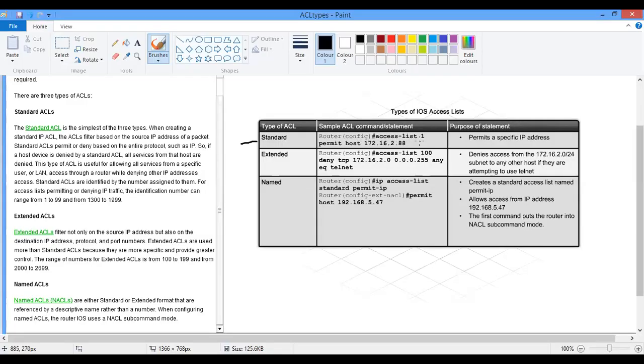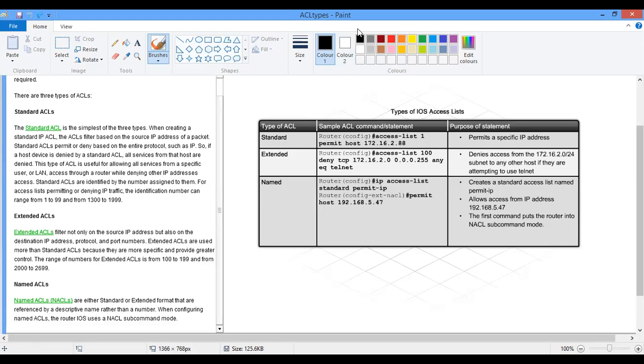It says access list, the ID number 1, 2, 3, 4, any number that represents standard. Either you are permitting or you are denying. These are the two commands that we use. In all of them, either you are permitting or you are denying. So this command is actually permitting a host with this IP address.